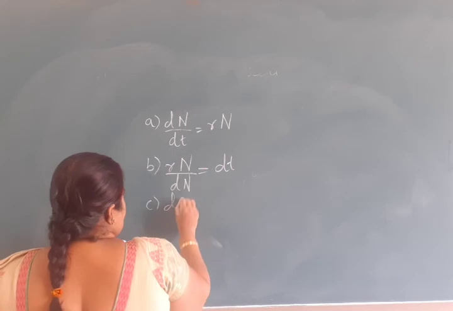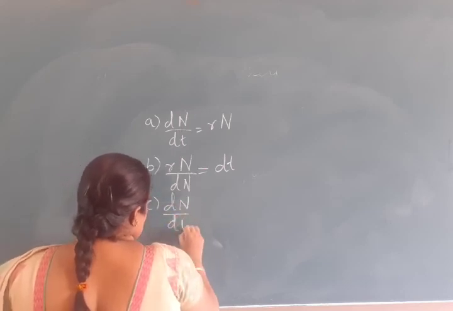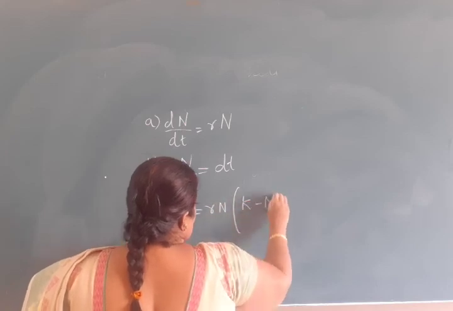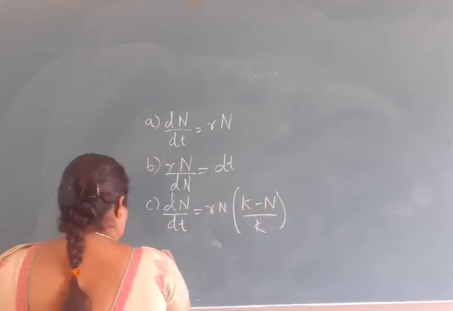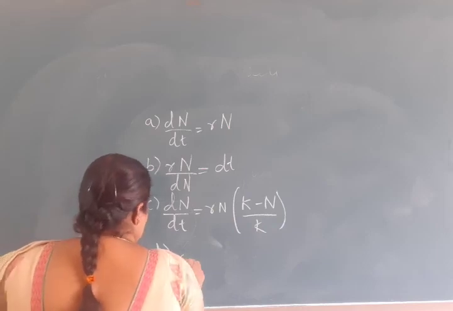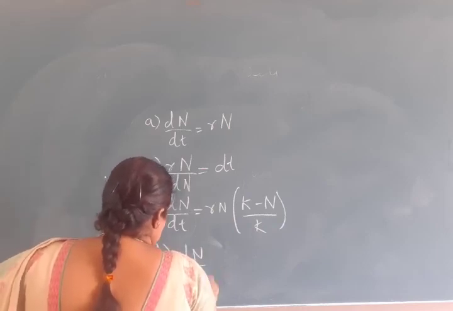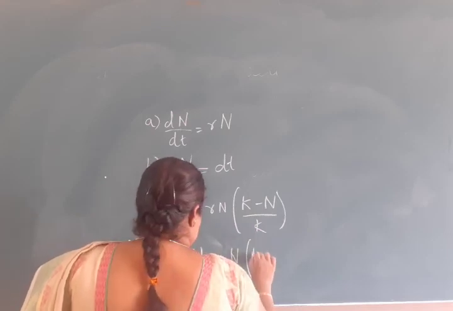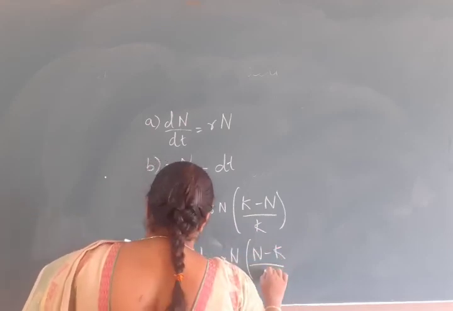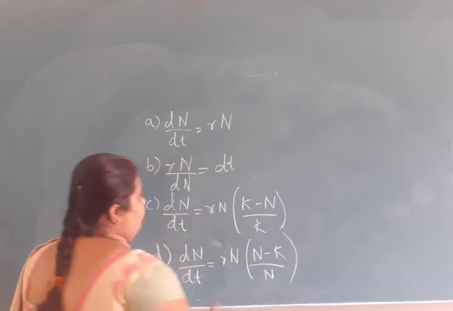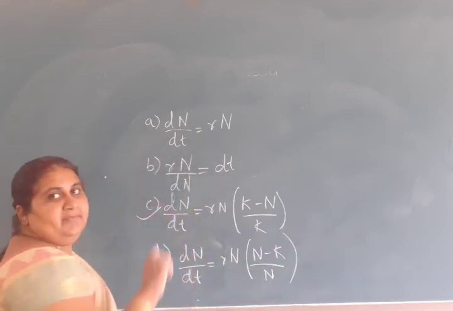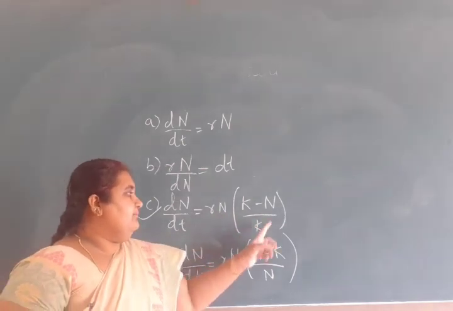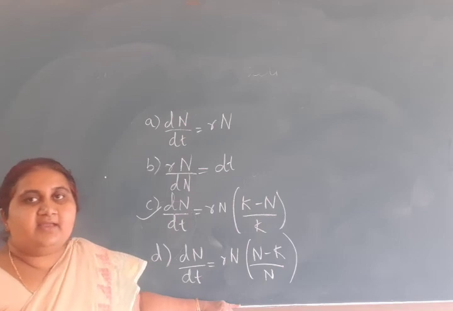C, dN by dt is equal to rN (K minus N) by K. D, dN by dt is equal to rN (N minus K) by N. Answer is C, dN by dt is equal to rN (K minus N) by K.